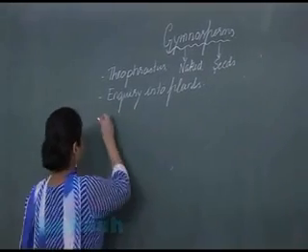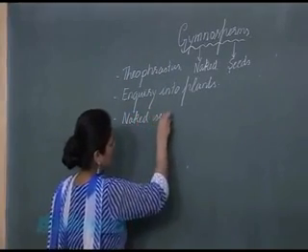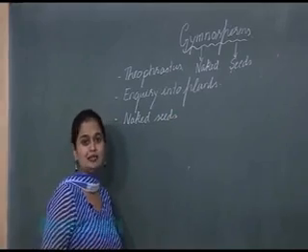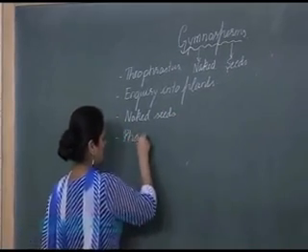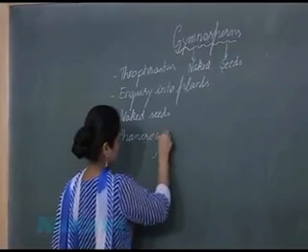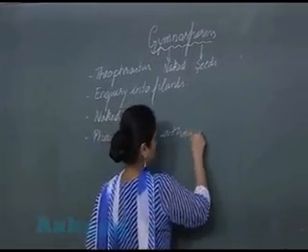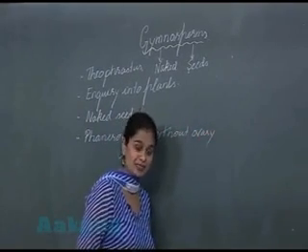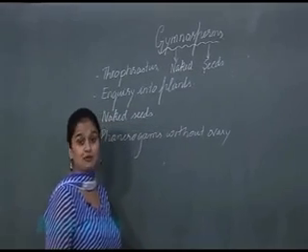So due to the presence of naked seeds, they are known as gymnosperms. They are also known as phanerogams without ovary. Ovary is absent, so that's why.